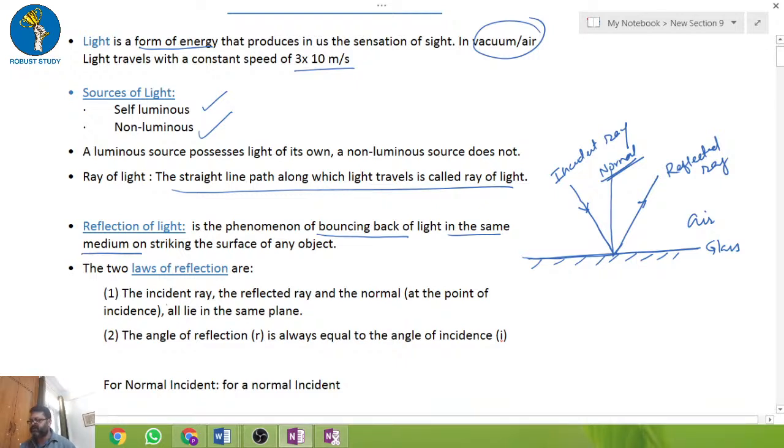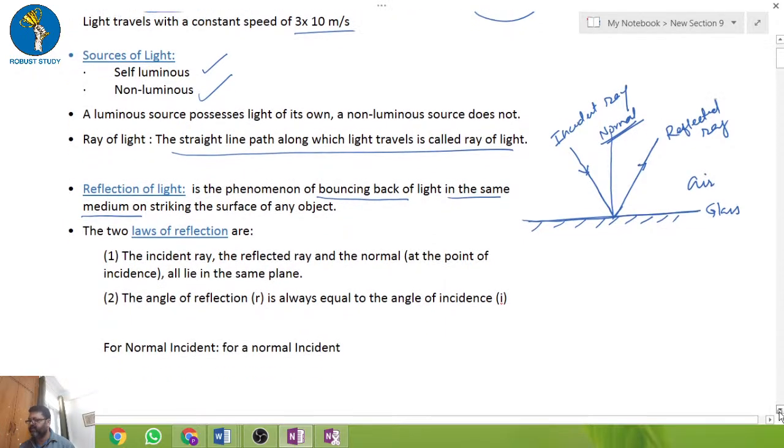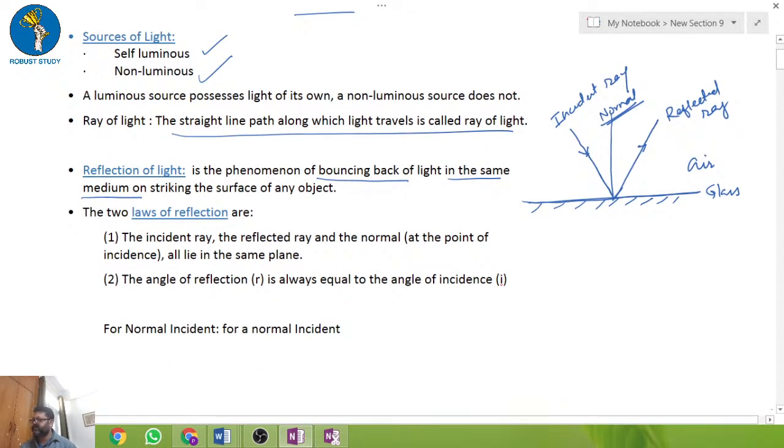There are two laws followed by a ray of light when it strikes any reflecting surface, like a mirror. Later we will discuss lenses and all. I am taking this session with the assumption that you know the concepts already; we are revising them.